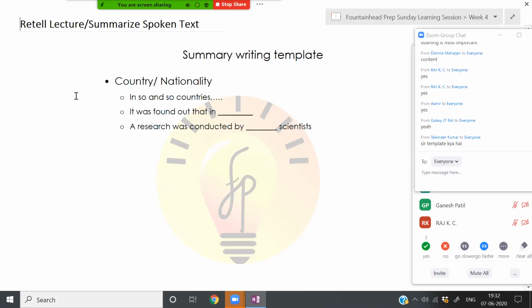Country or nationalities: in so-and-so countries, it was found that in India, a research was conducted by Italian scientists. So when you're taking notes, take minimal notes, because if you have a fair enough idea, you will be able to construct meaningful sentences with those keywords that you have noted down.